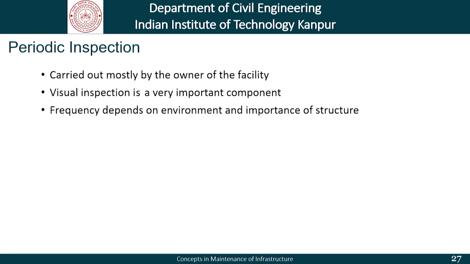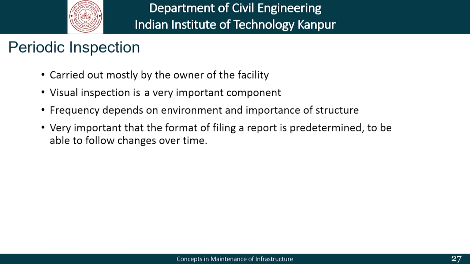Frequency of inspection depends on the environment and importance of the structure. For periodic inspection, it is very important that the format of filing a report is predetermined and is able to follow changes over time. The format of the report or the checklist used during periodic inspection should not be subjective. It should not depend on the inspector, because these inspectors are likely to change over the service life of the structure. So, those inspectors need to have a certain format which is going to be used.